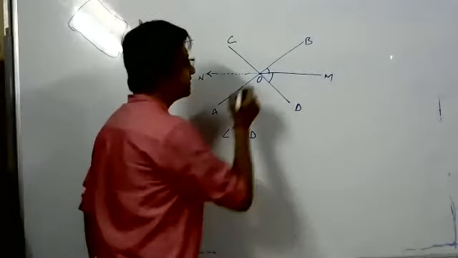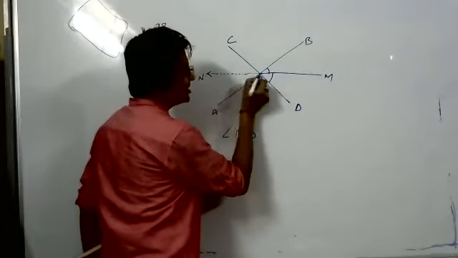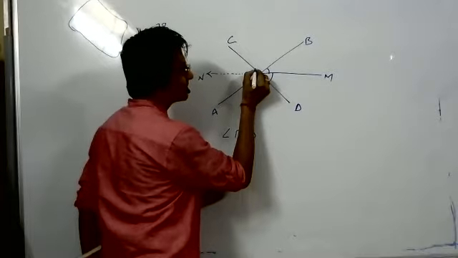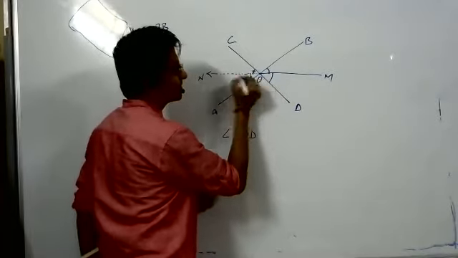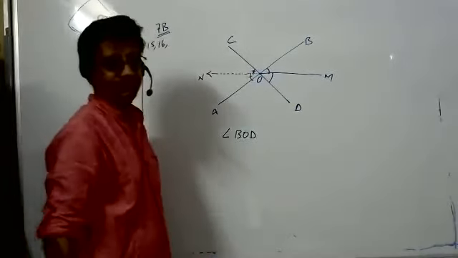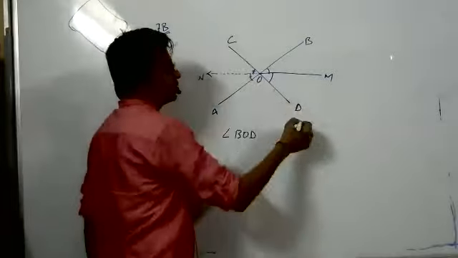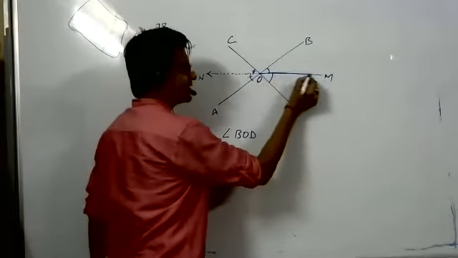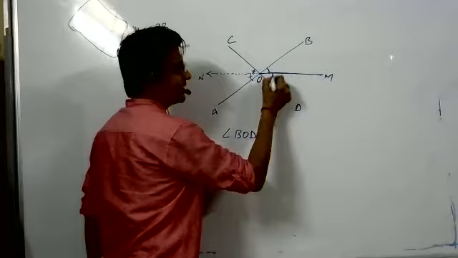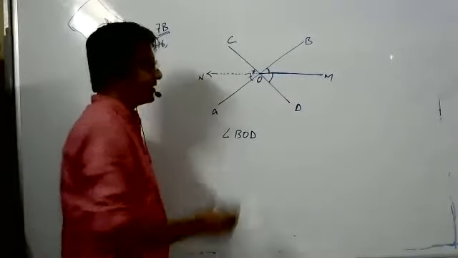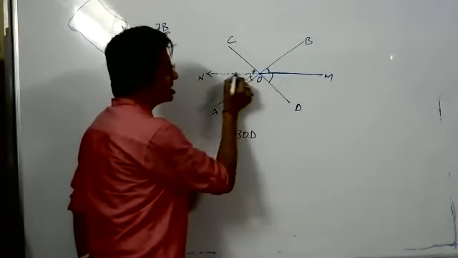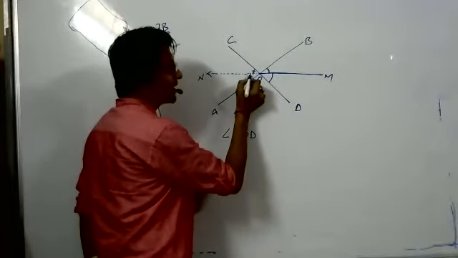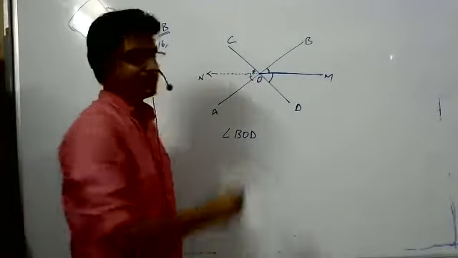So you have to prove that this ray is also bisecting this angle. This is the question. Two lines intersect each other at O. This is an angular bisector. Now a ray opposite to the angular bisector. This is the ray opposite to the angular bisector. It bisects the angle.